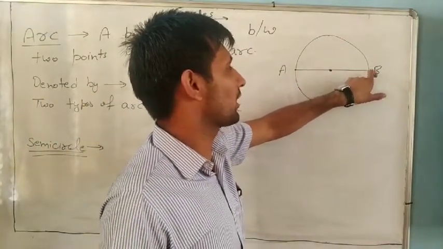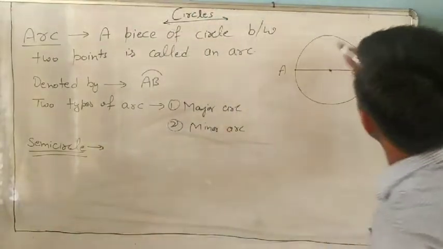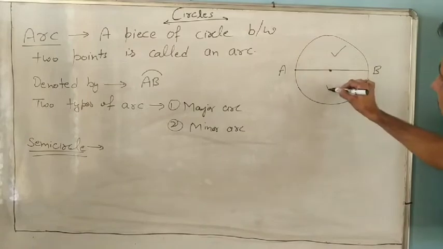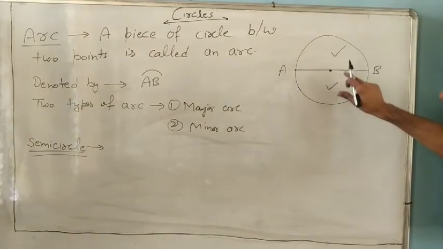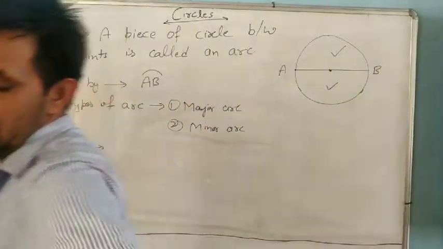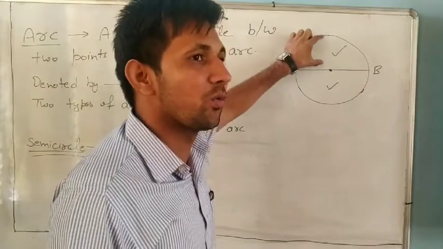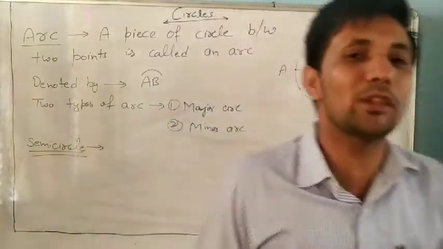If two points are on the ends of the diameter, then we divide the circle into two equal parts. Each of these parts is called a semicircle.